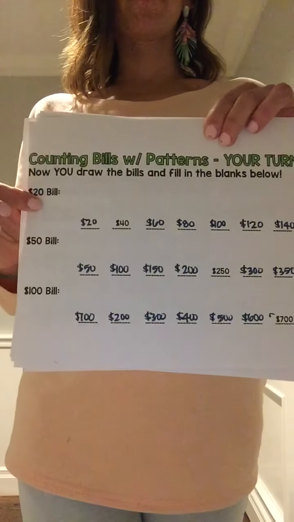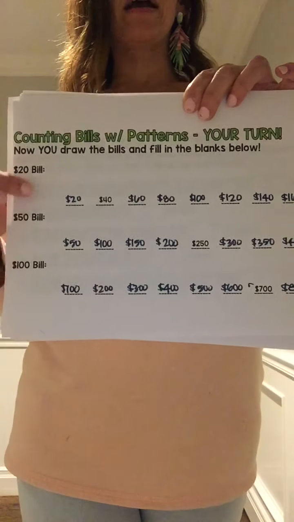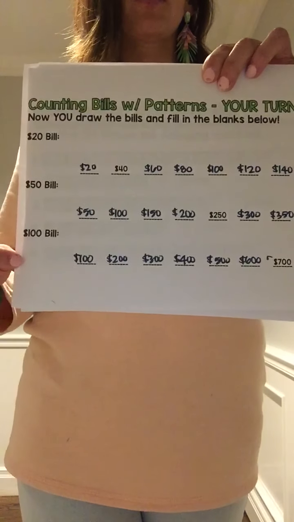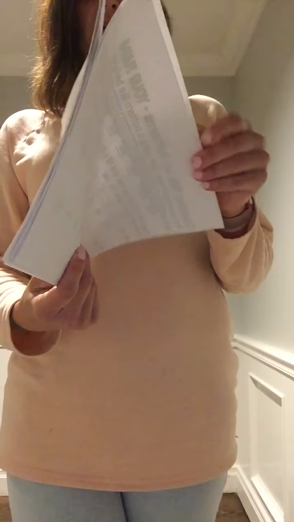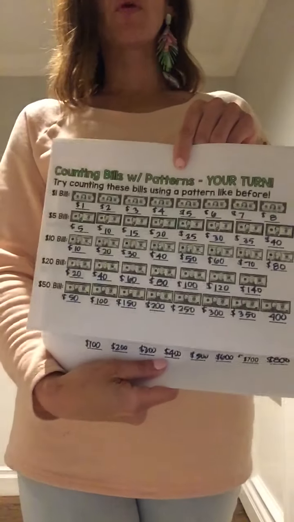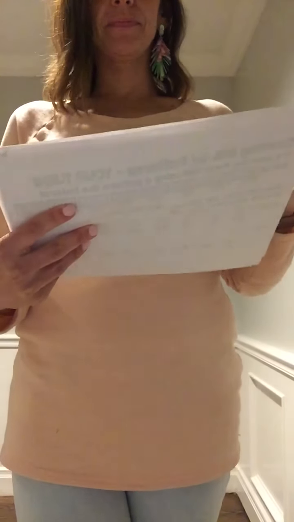You're going to do the same thing on this page. You're going to draw the bills and then count by 20s, 50s, 100s. And you can go back to the pages where we wrote patterns before to check your answers on these to see if you're correct. So I want you to do that on Wednesday.